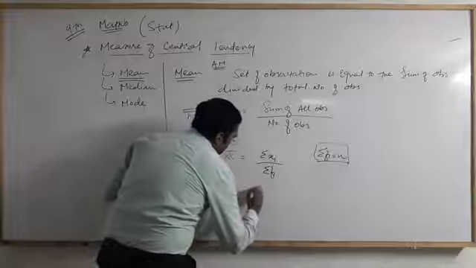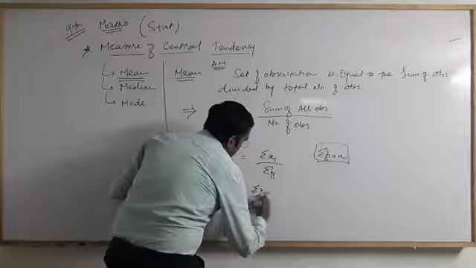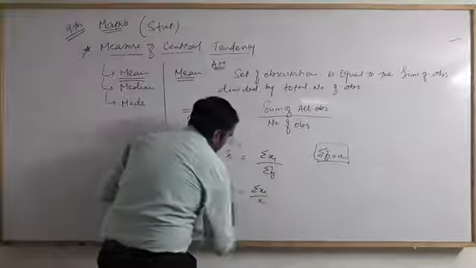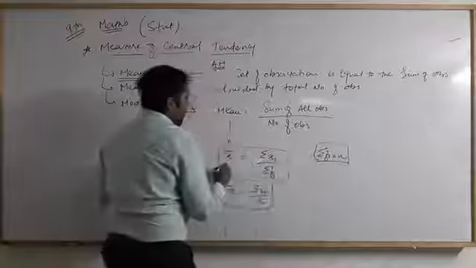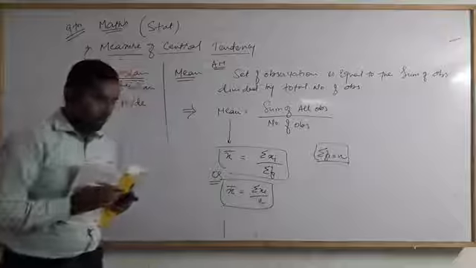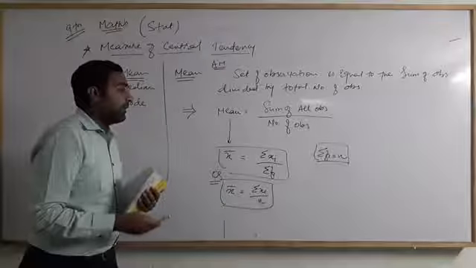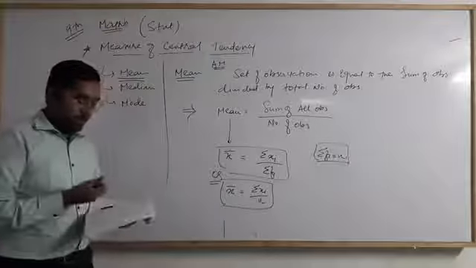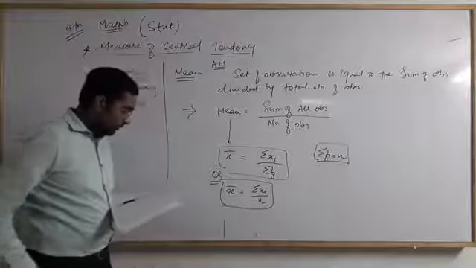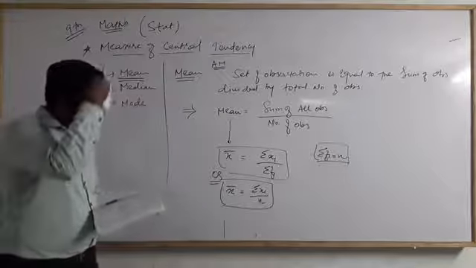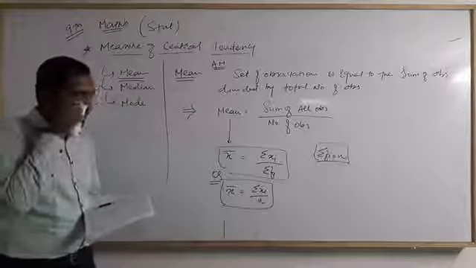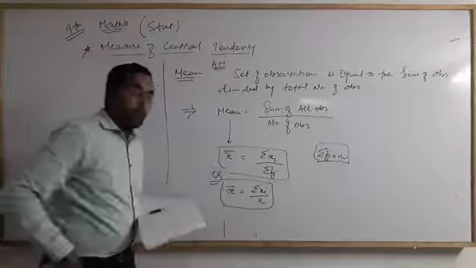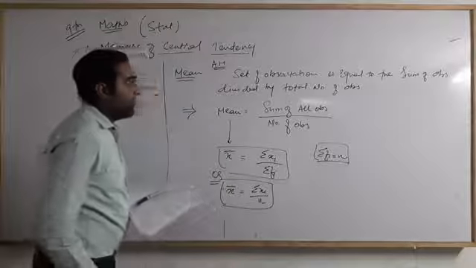Or x bar equals sigma xi upon the number of observations. You can use any one of these formulas. This formula is only for raw data or ungrouped data.